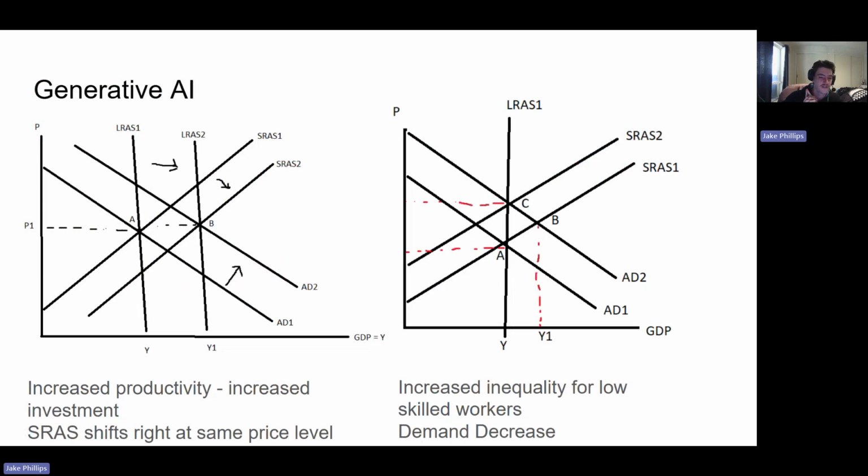If generative AI leaves productivity unchanged when companies invest in hopes to increase productivity, the aggregate demand shifts towards the right. However, the short-run aggregate supply remains unchanged, with the increasing demand, prices increase as well, causing inflation. With the increasing costs, the short-run aggregate supply will shift towards the left.